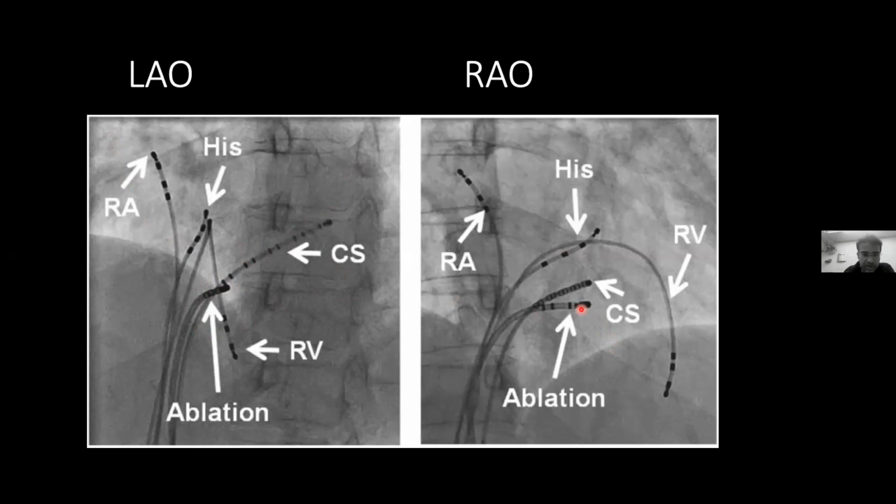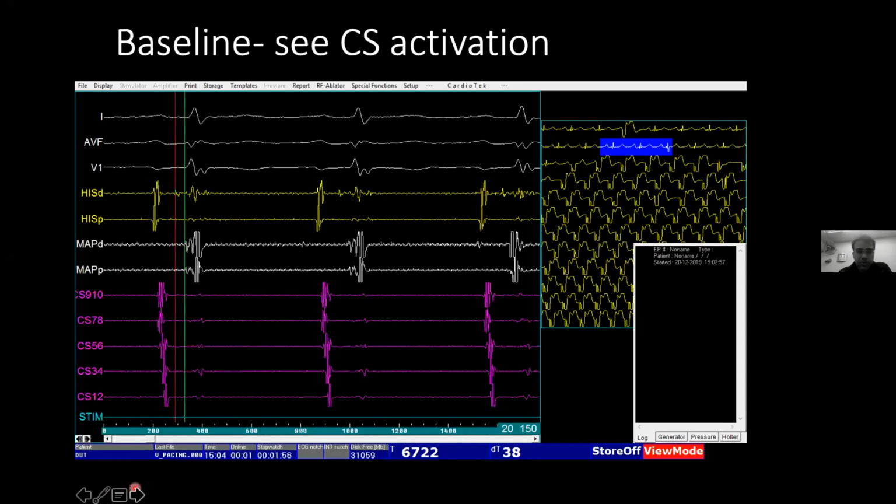So when we have placed our catheters, this is how we generally find them. I'll just spend some time on this slide. How do you know which catheter is placed where? It doesn't mean that if you have a catheter named His, it will be in the His position. So from the electrogram, you have to decide whether your catheter is placed properly.